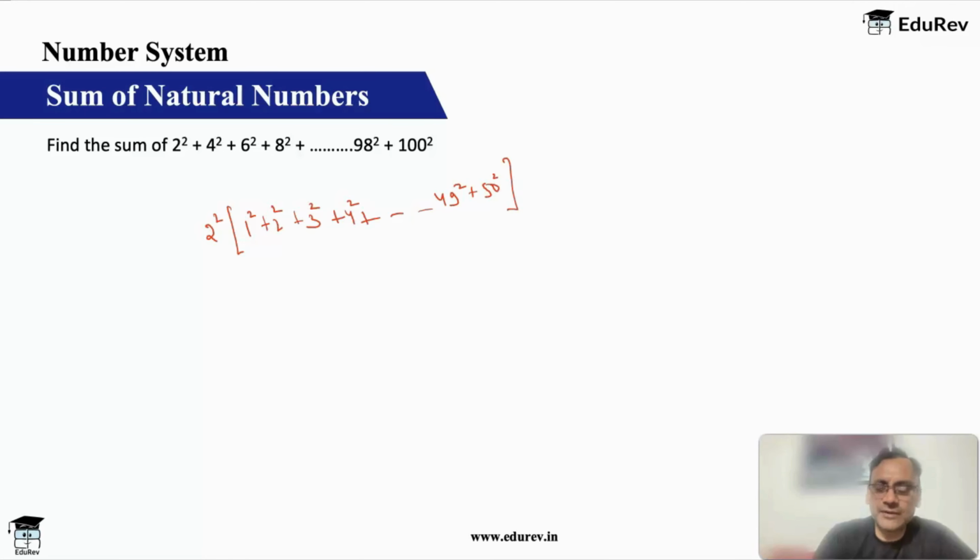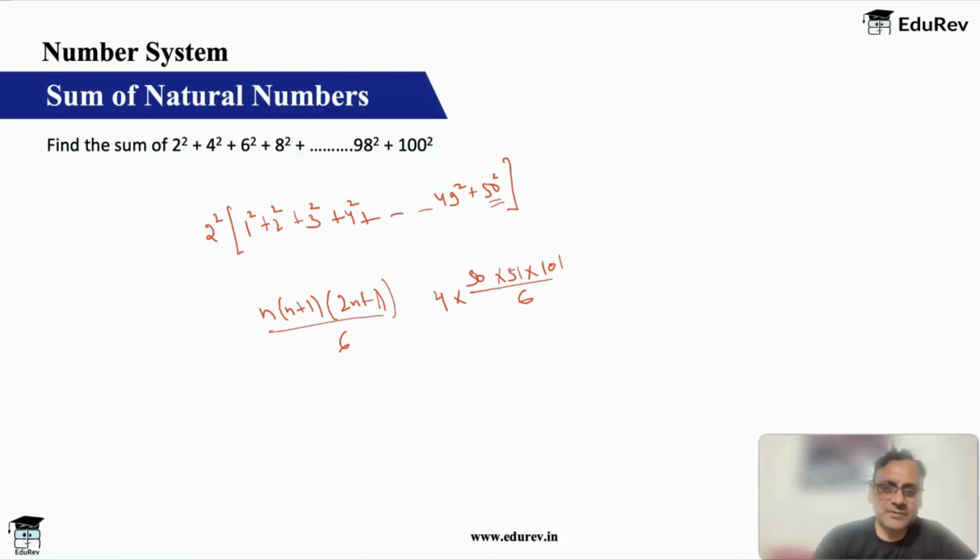So for the inside we know the formula, n into n plus 1 into 2n plus 1 by 6, and n, remember, is 50 here. So it is 50 into 51 into 101 by 6 multiplied with 2 square, which is 4.